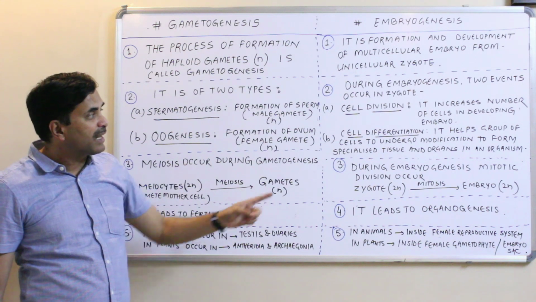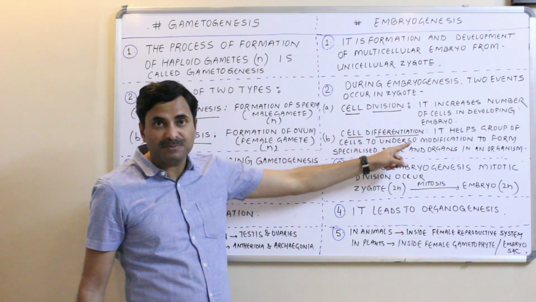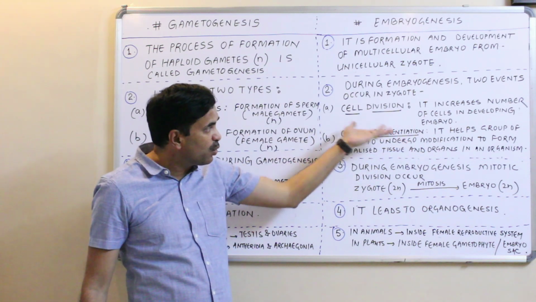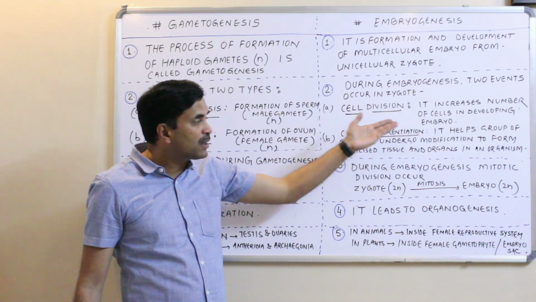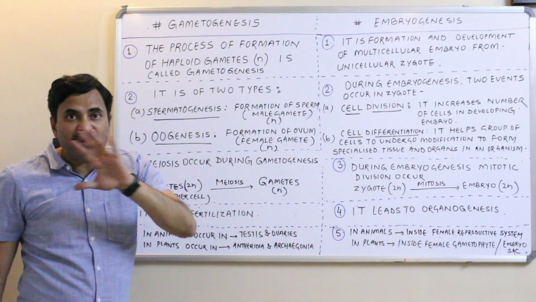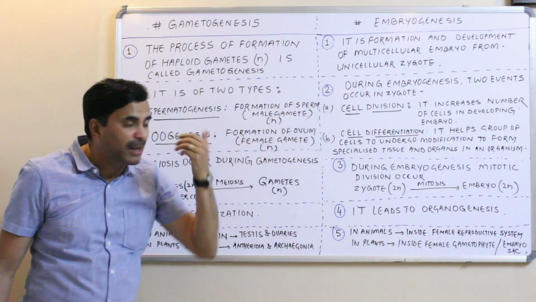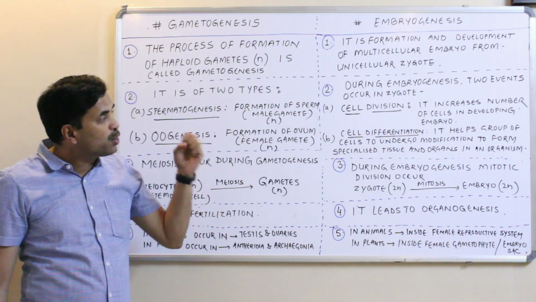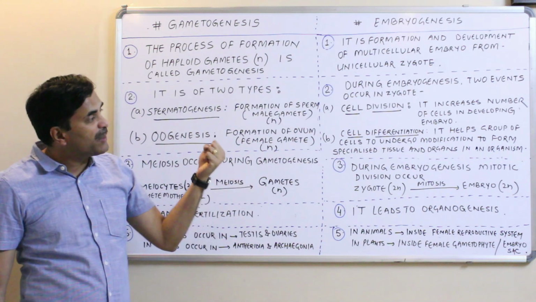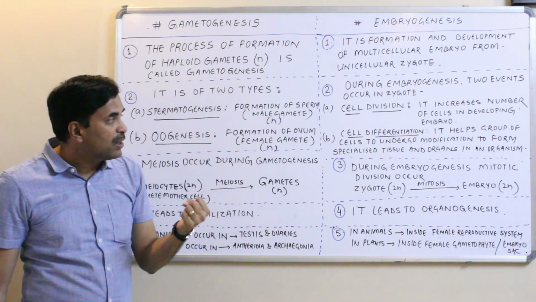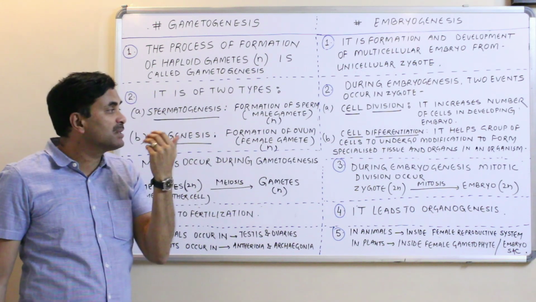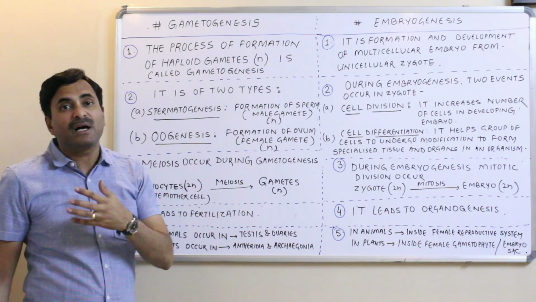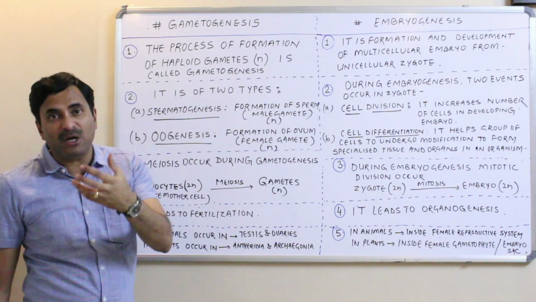another event occurs, and that event is called cell differentiation, right? What is the role of cell differentiation? It helps the group of cells that have been formed by cell division to undergo modification to form specialized tissues and organs in an organism, because we know very well that zygote forms embryo, which forms a young one.